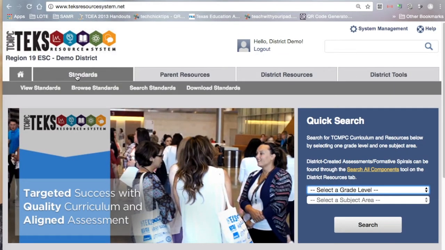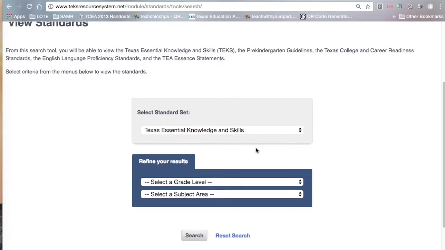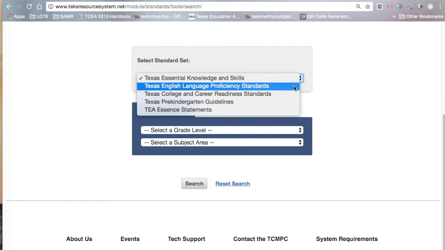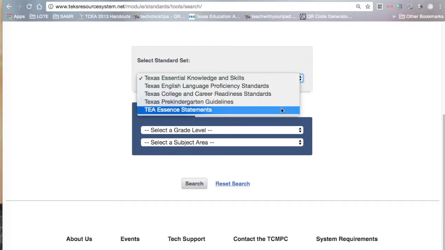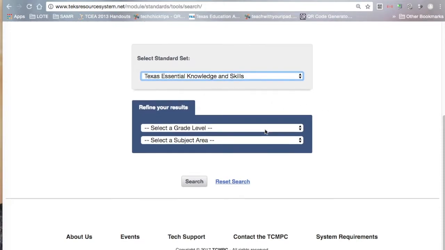So let's go ahead and look at the tabs up here. This is where you're going to spend most of your time. So the first tab says standards. So really it shows you all of your standards and that specificity. So I'm going to click on View Standards. And I want the Texas Essential Knowledge and Skills, but I can certainly find the ELPS, the English Language Proficiency Standards, the College and Career Readiness Standards, the Pre-K Guidelines, and the TEA Essence Statements if I need to. But I'm going to leave it at the TEKS.